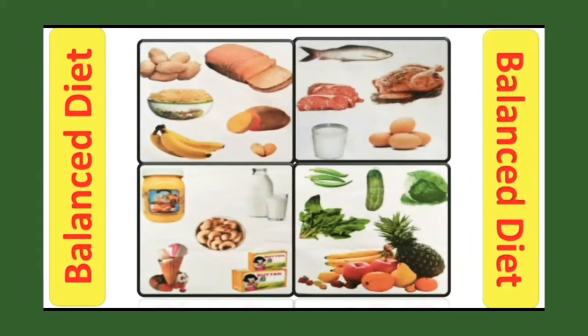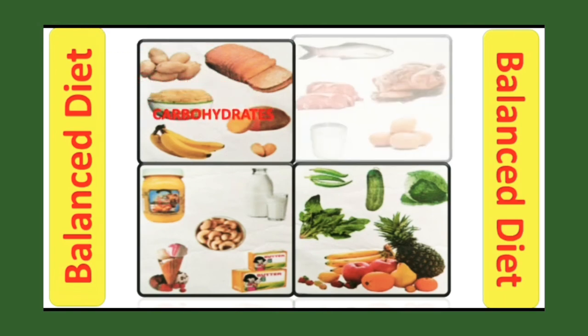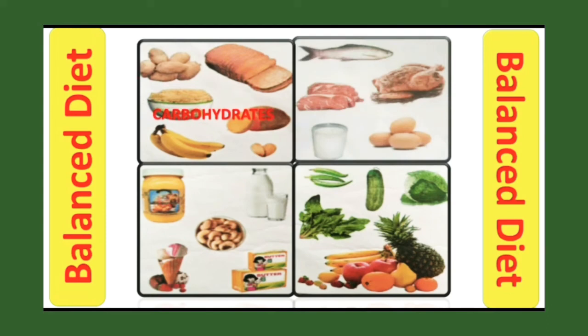Now see in the picture. Look at the first picture. These food items such as potatoes, bread, bananas, nuts, etc. These are rich in, can you guess? Yes, they are rich in carbohydrates. Now look at the second picture. These food items such as fish, meat, chicken, eggs, milk, etc. are rich in proteins.